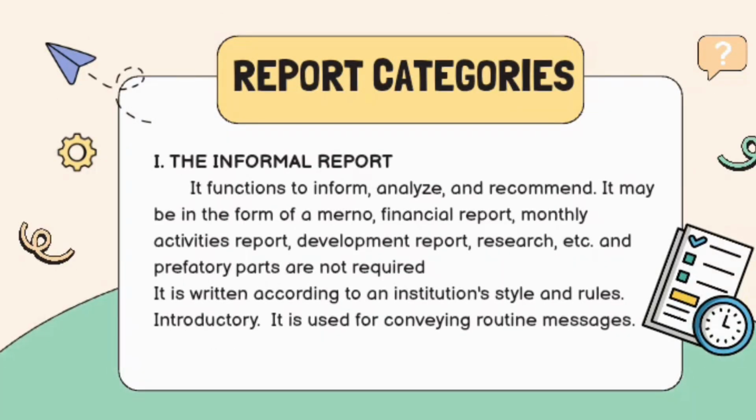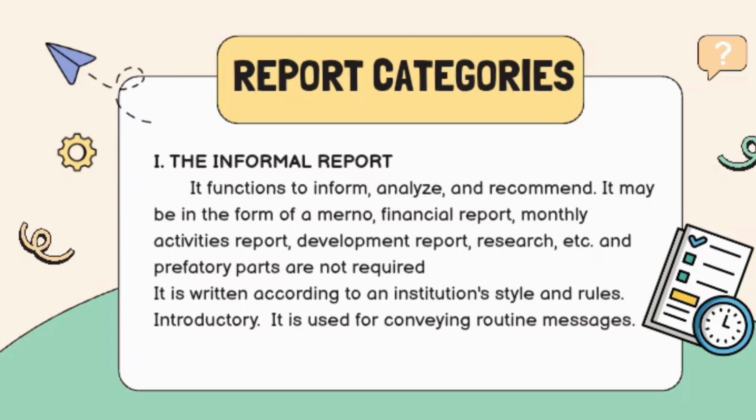So these are the report categories. Number one is the informal report. It functions to inform, analyze, and recommend. It may be in the form of memo, financial report, monthly activities report, development report, research, and etc. Prefatory parts are not required. It is written according to an institution's style or rules. It is used for conveying routine messages.